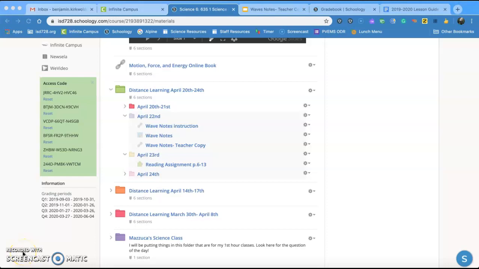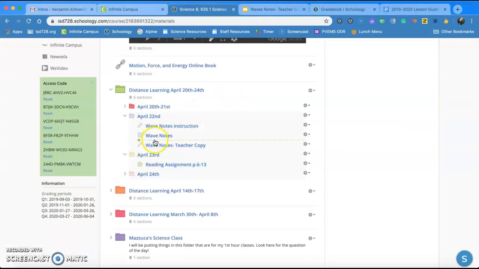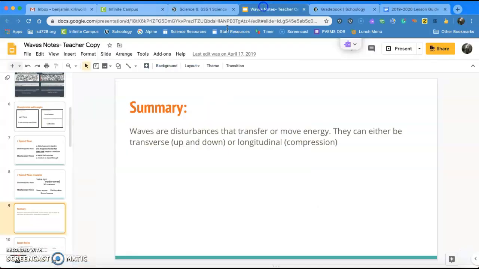So I just wanted to quickly go over expectations for today. For today we're going to be doing a reading assignment, but along with the reading assignment here, we're also going to be filling in 2 slides of our notes. So if you go to your wave notes from yesterday, so they are right here, you can go back into April 22nd, click into them, open them up.